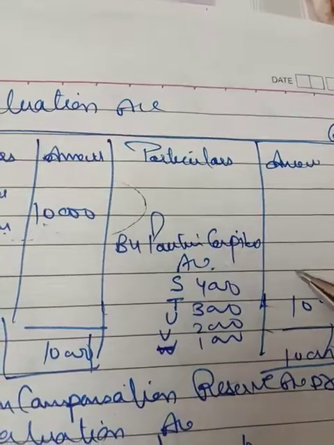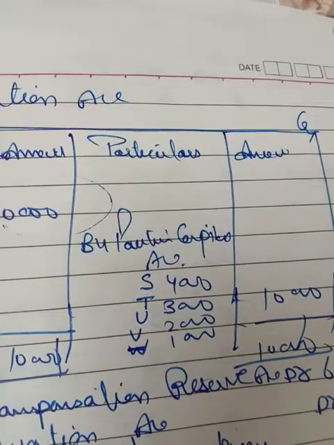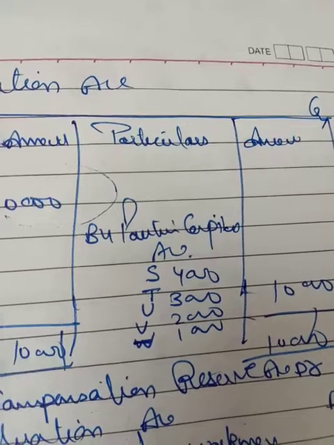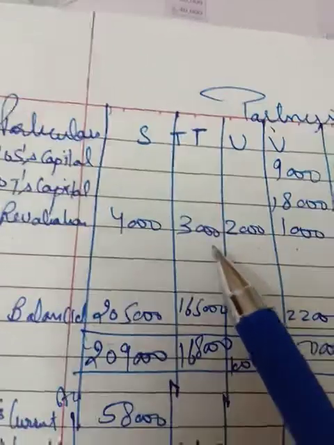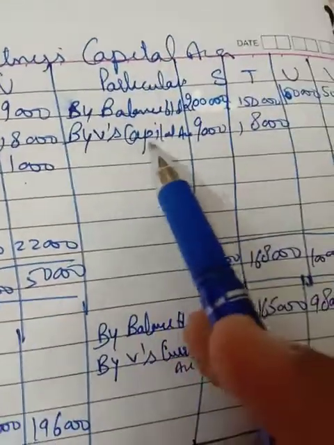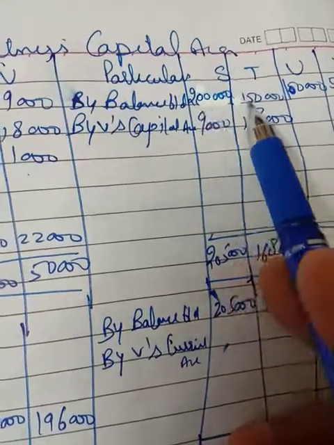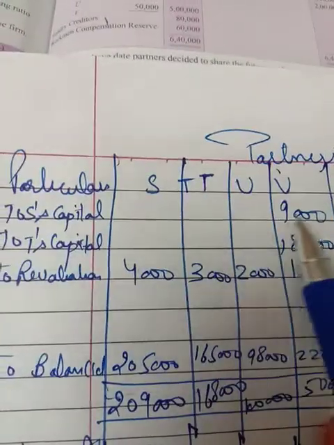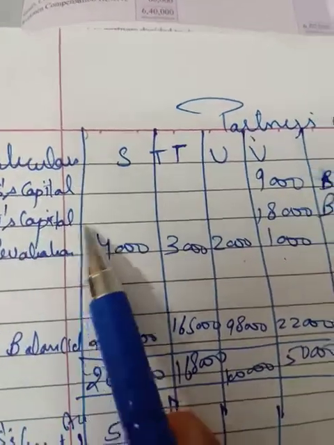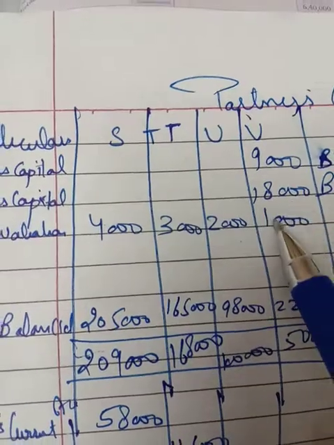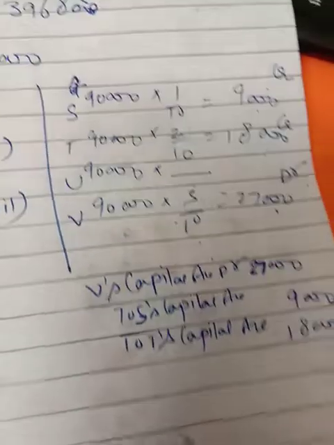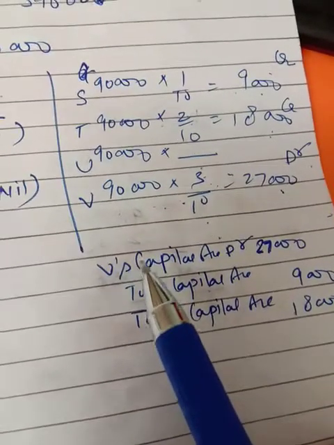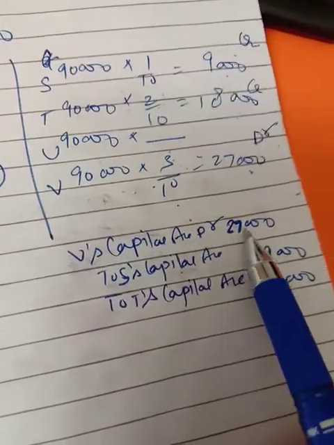In the revaluation account it is on the credit side, but in the partners' capital account it will be on the debit side. Like this, it is on the debit side to revaluation account. Now the adjustment of goodwill will be done through V's capital account: 9,000 for S and 18,000 for T. So by this you will post this entry. While adjusting goodwill, V's capital account is debited with 27,000.